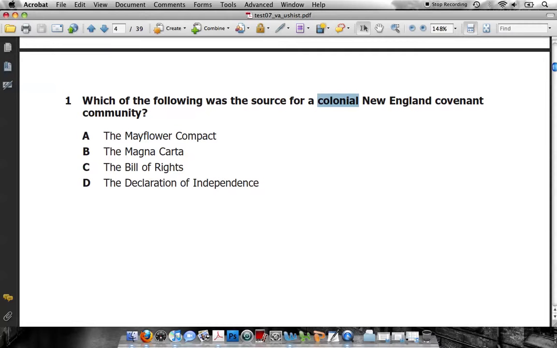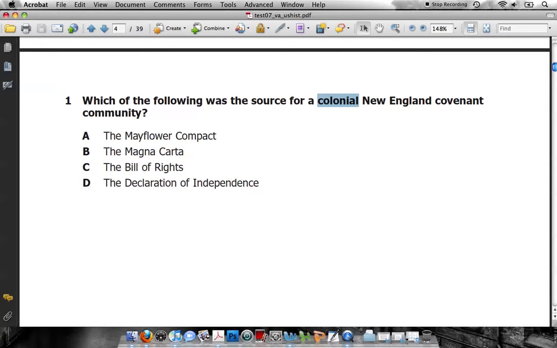We know that this is early U.S. history. Think all the way back to August and September. We know that this is very old material. Now, let's look at the answer choices. The Mayflower Compact, the Magna Carta, the Bill of Rights, and finally the Declaration of Independence.